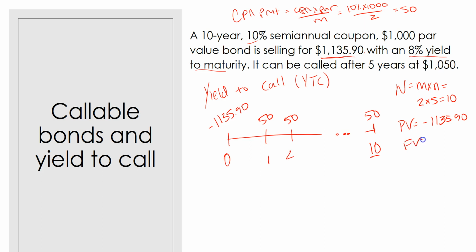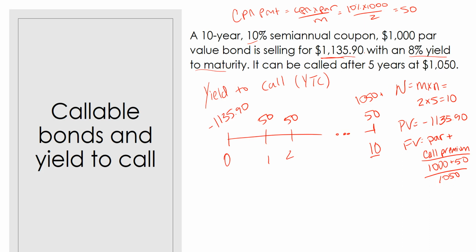Now our future value is no longer equal to our par value. It's equal to our par value plus the call premium, because remember this is being refinanced, and so we're going to get that penalty. So the par value was $1,000. Usually call premiums are set to 1 interest payment, so $1,050. So we're going to receive $1,050 if the bond is called, and the $50 in interest.